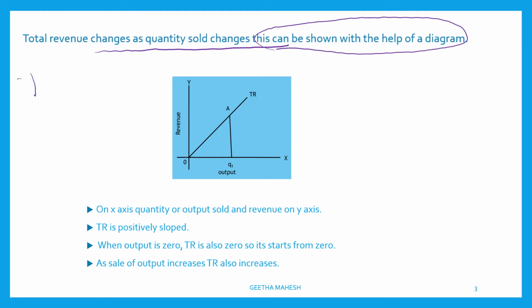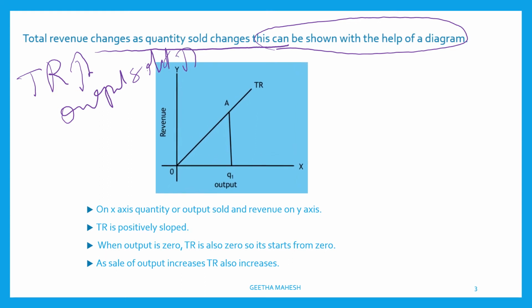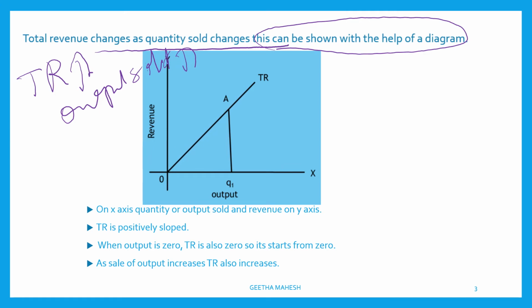So here total revenue varies as output sold changes or increases. This can be explained with the help of a diagram. Dear students, in the diagram you can see on the x-axis output sold and on the y-axis revenue is measured.